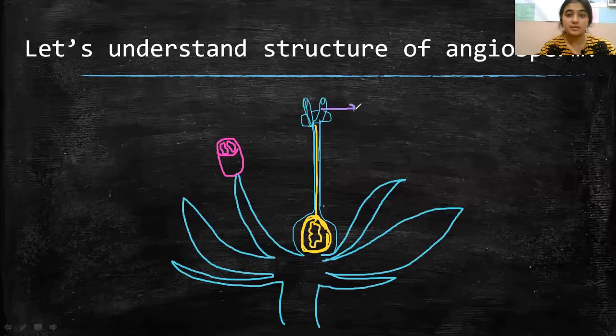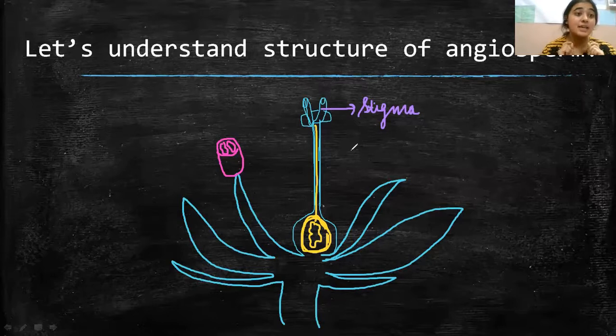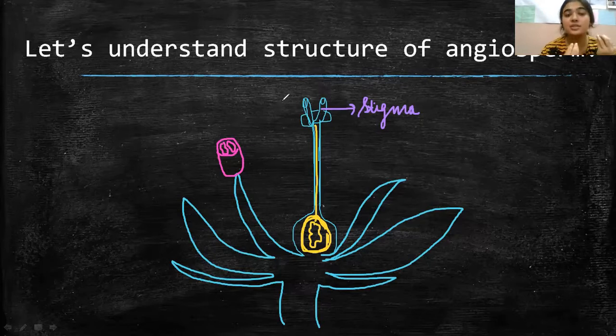This portion that I have drawn at the top of the flower is known as stigma. Now, what is the stigma? It is the sticky terminal portion of the carpel that helps in receiving pollen grains during pollination. When will fertilization happen? When the pollen grains of the male reproductive part attach to the female reproductive part of this flower. And where will this start from?